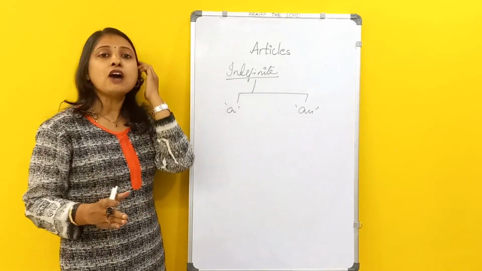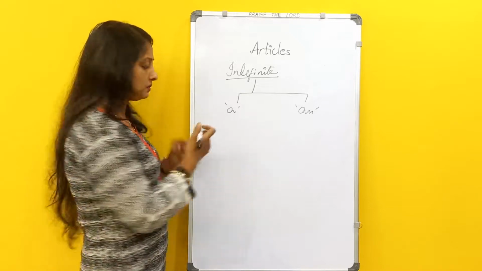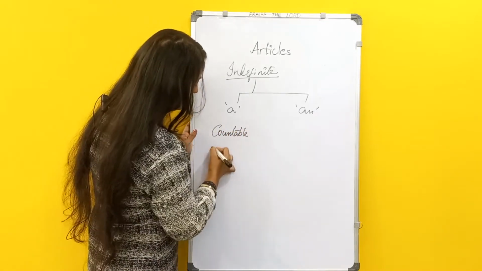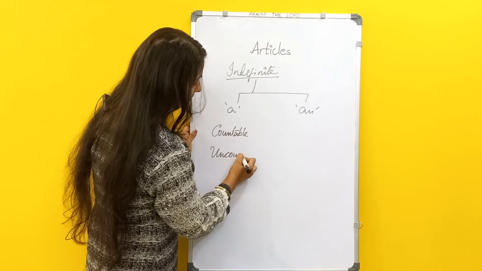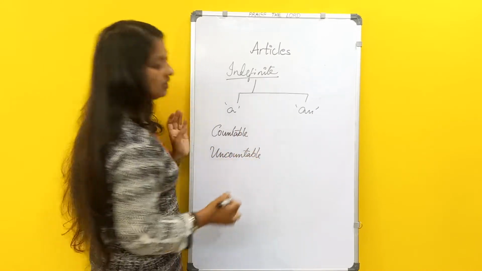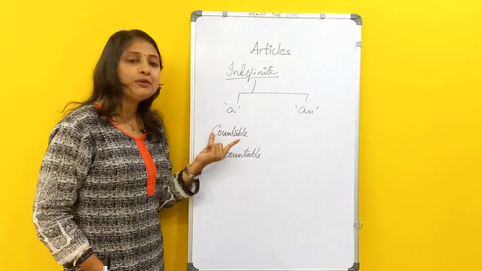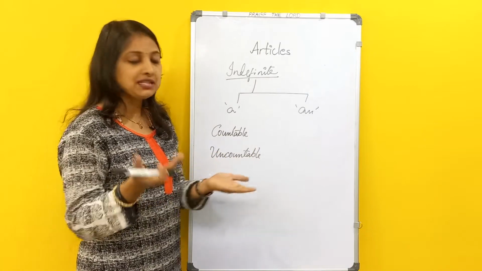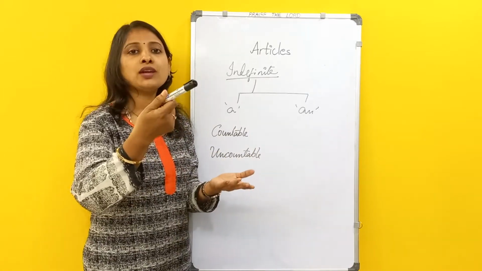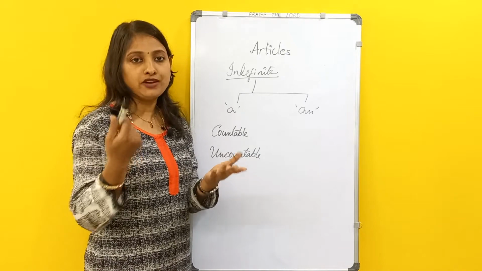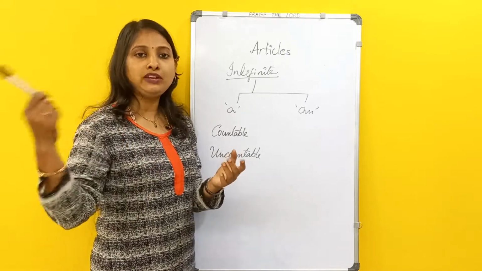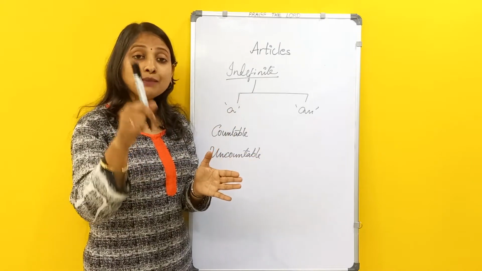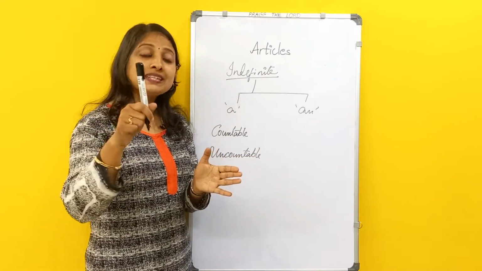Also, regarding countable and uncountable nouns. What is countable? From the name itself, we can say that it is something which we can count in number. Suppose I am taking pens. I can count the number of pens if I want. I can say 1, 2, 3, 4. If I am holding 5 pens, I can say 5 pens. I can count it. So it is a countable noun.